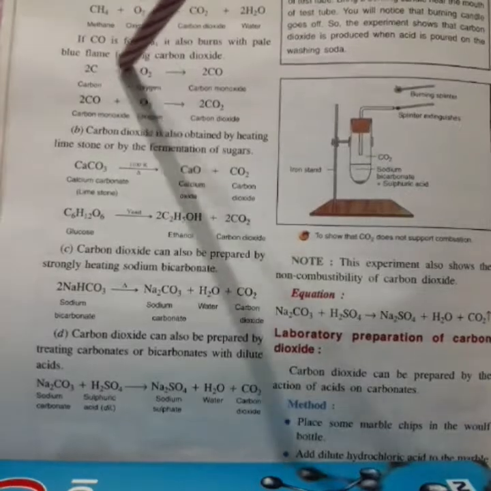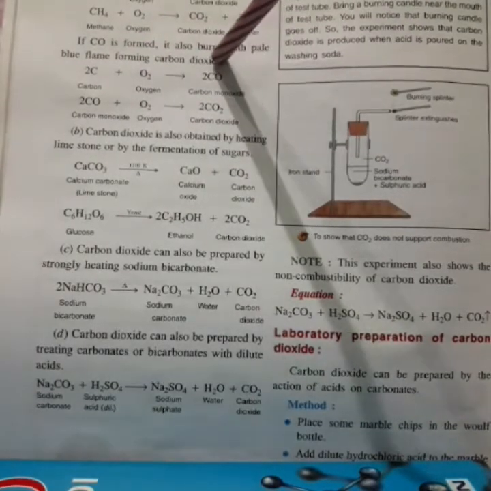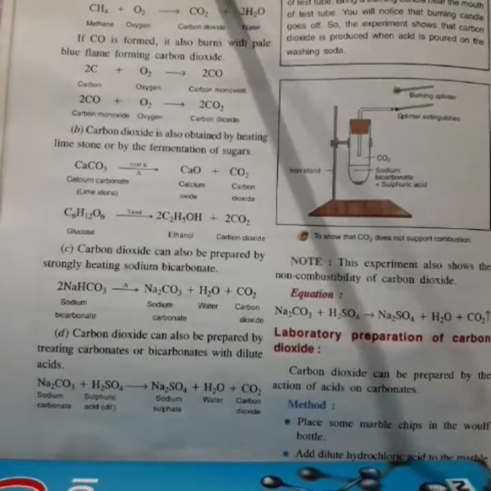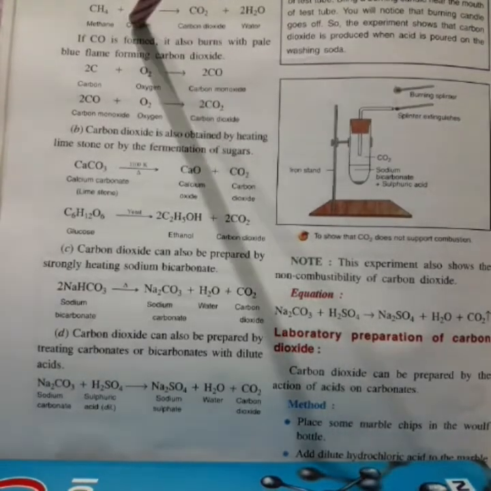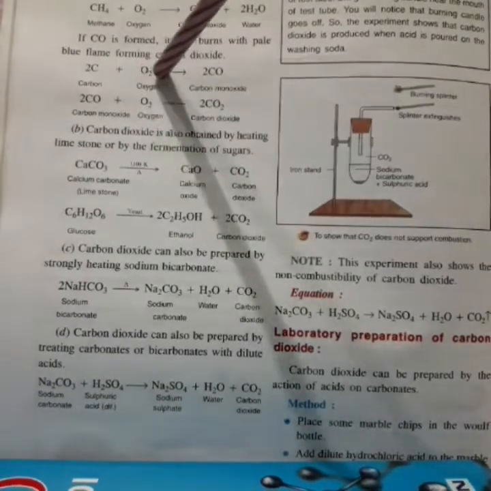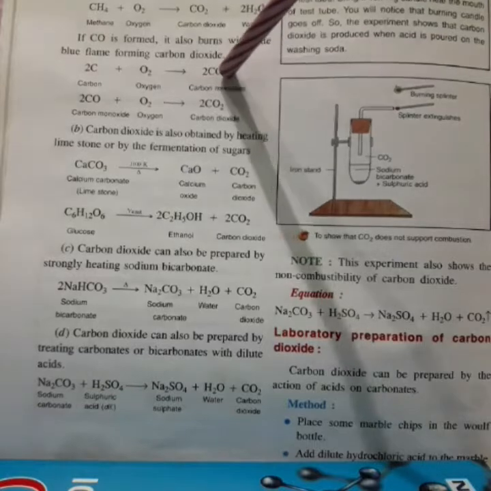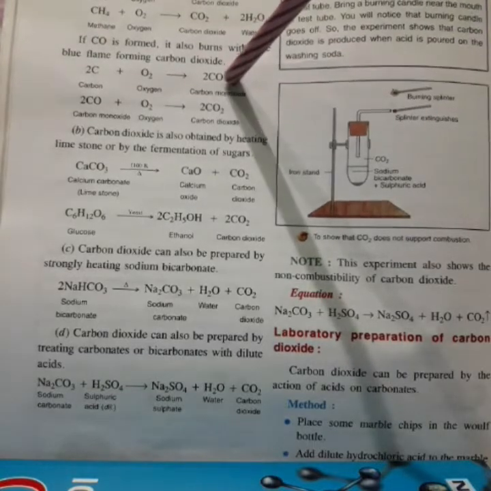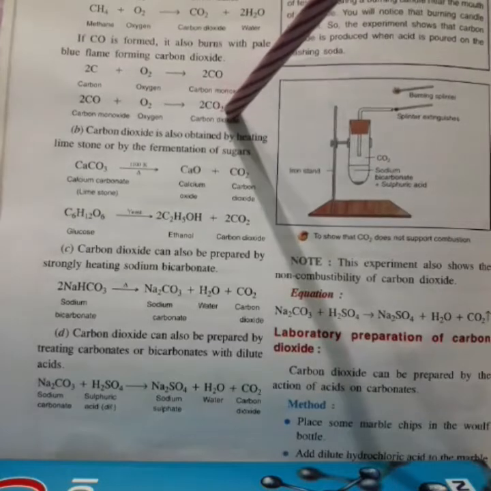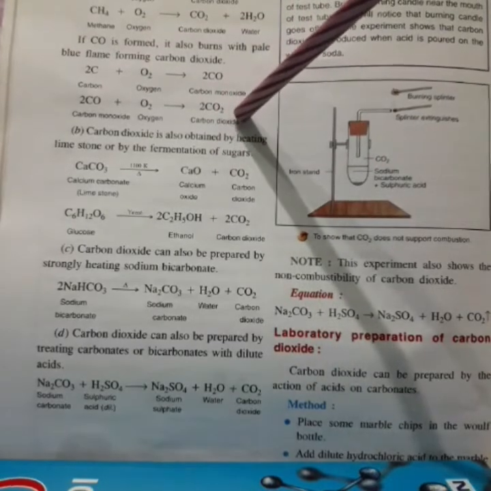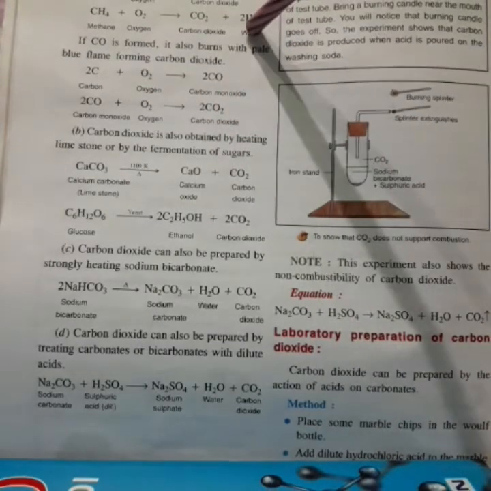And during incomplete combustion, which gas will be released? Carbon monoxide. When the amount of air is insufficient, incomplete combustion will take place and carbon monoxide gas is formed, which is a combustible gas, burning with a pale blue flame forming carbon dioxide. Okay, this is the first method.